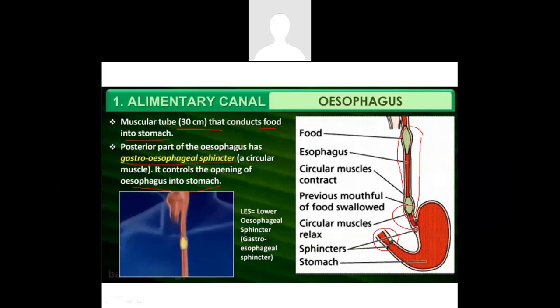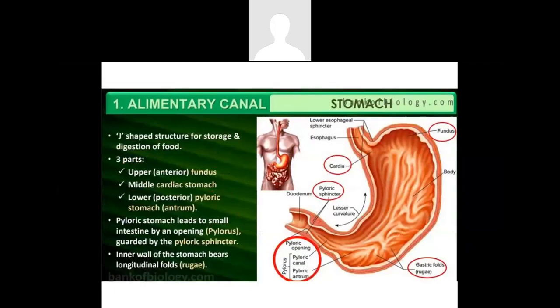And even in this portion, we'll be finding one more sphincter at the anterior part, and that will regulate the movement of food from the stomach into the small intestine. So the stomach has two sphincters.